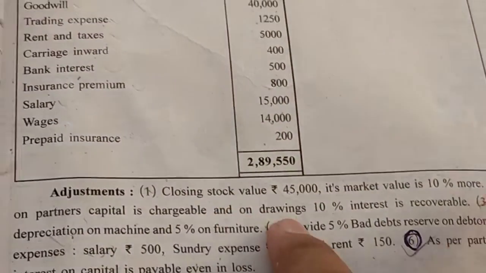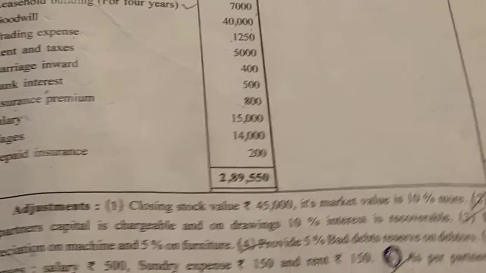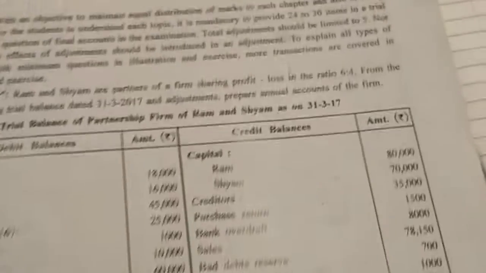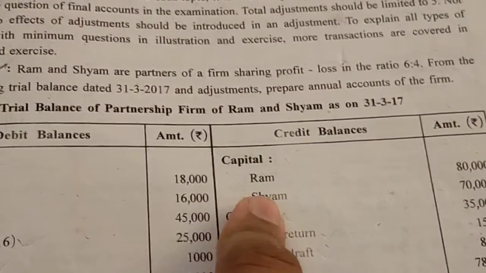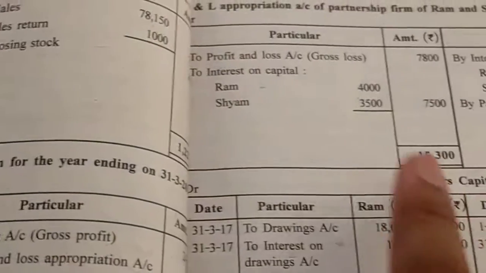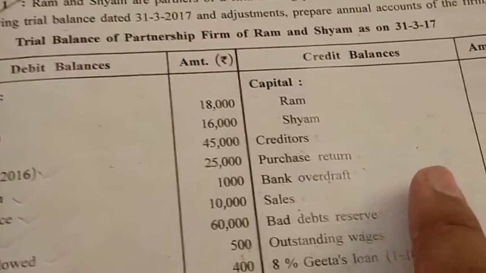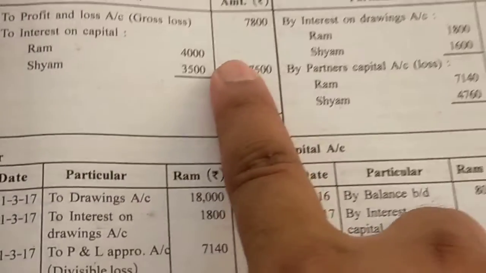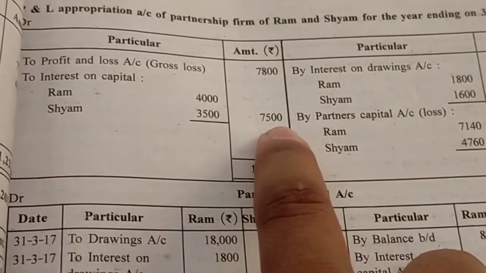So here you can see the interest on capital. Interest on capital is 5%. Which amount will we apply it to? The capital of Ram and Sham, because both are partners. So 80,000 at 5% will come to 4,000, you can see. And Sham 70,000 at 5% will come to 3,500. Here you can add both values, so 7,500 will come to the outer column.